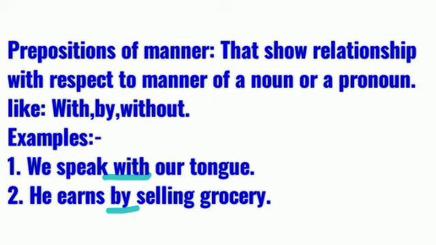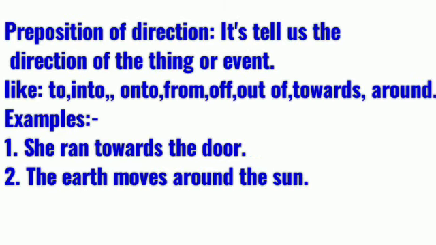And your last is the preposition of direction. A preposition of direction tells us the direction of a thing or event, like to, into, onto, from, out of, towards, around. Examples: she ran towards the door. The earth moves around the sun. Both underlined words are prepositions used for direction. You know, all the underlined words in these four examples are prepositions, meaning the four kinds.